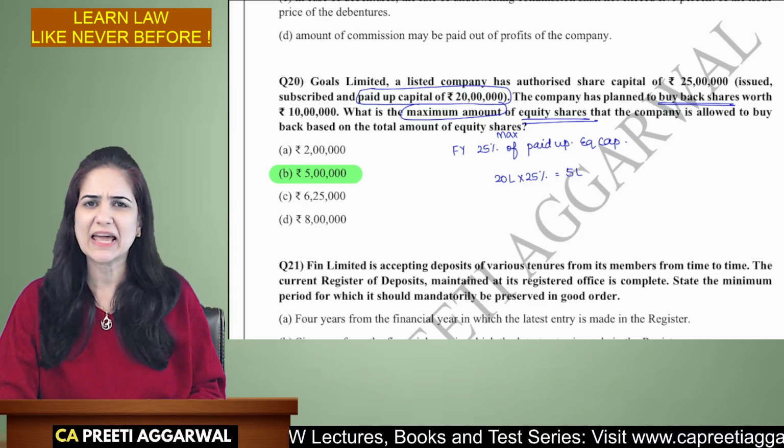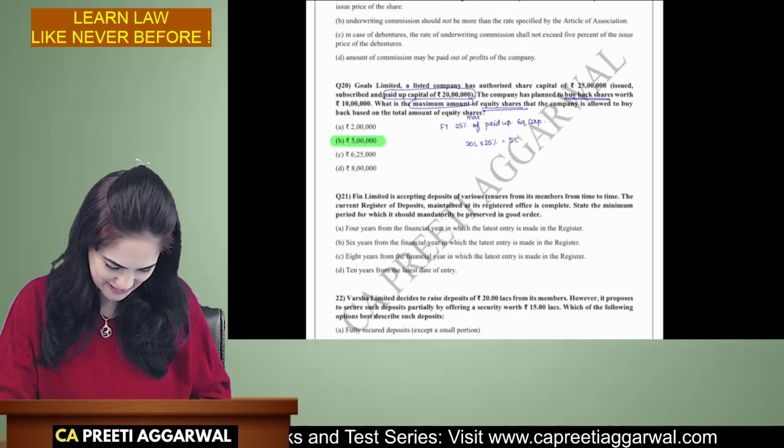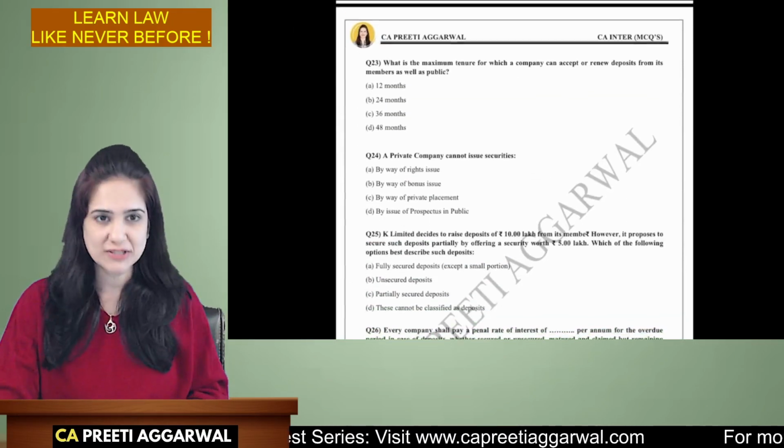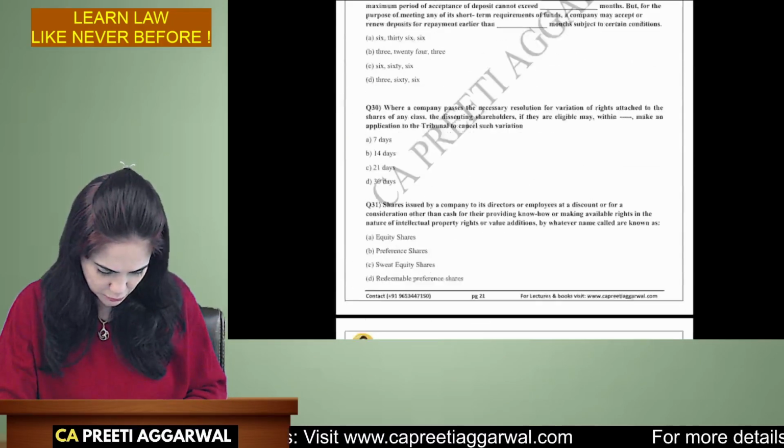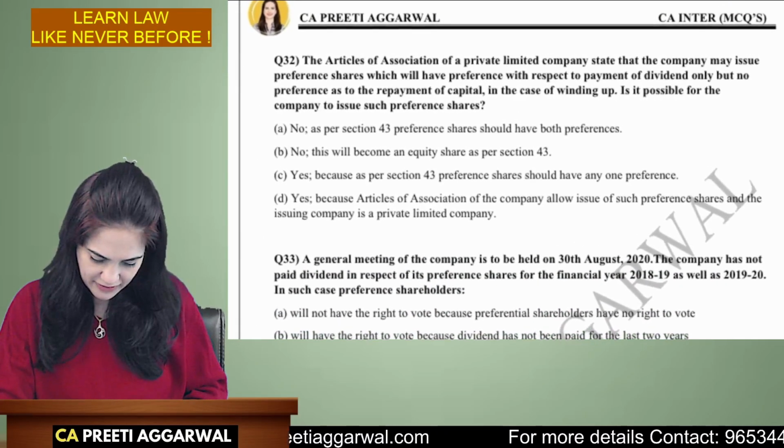This was a very easy one. Not all the questions asked in the exam will be difficult. You will get easy questions also. The next question is question 32. The articles of a private company.